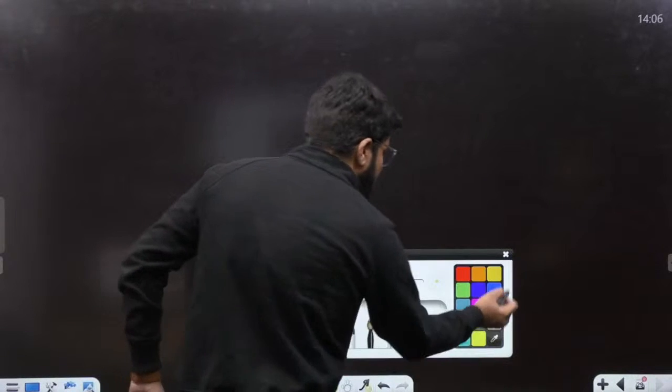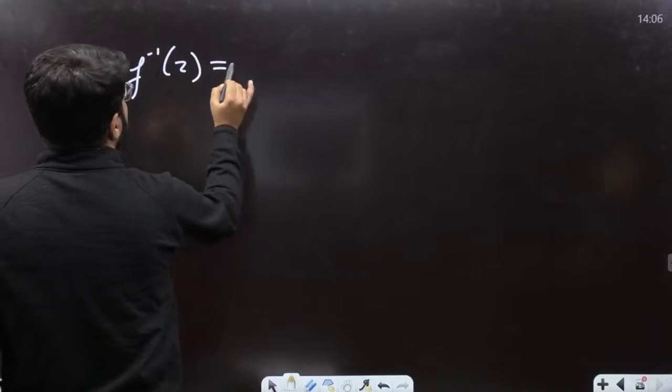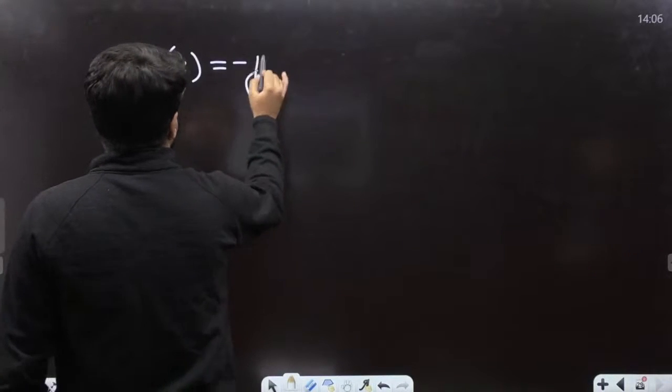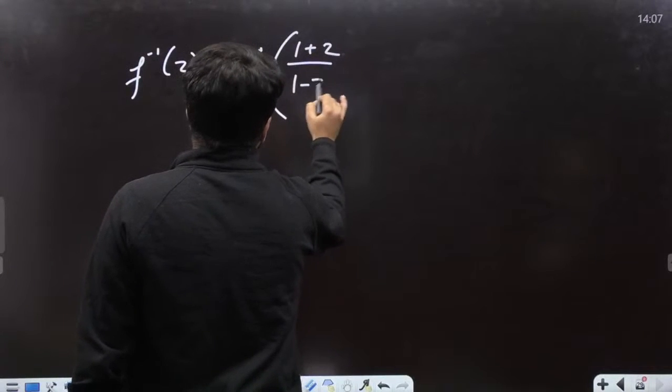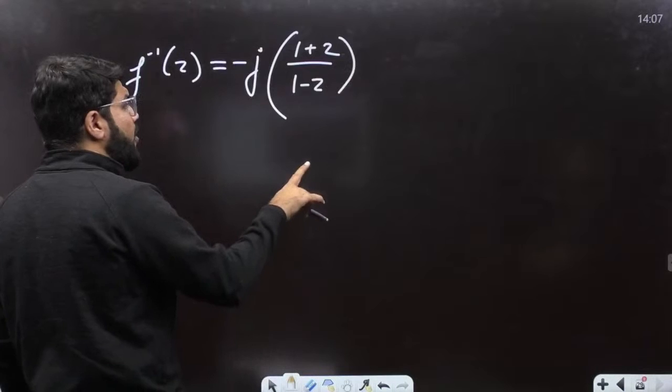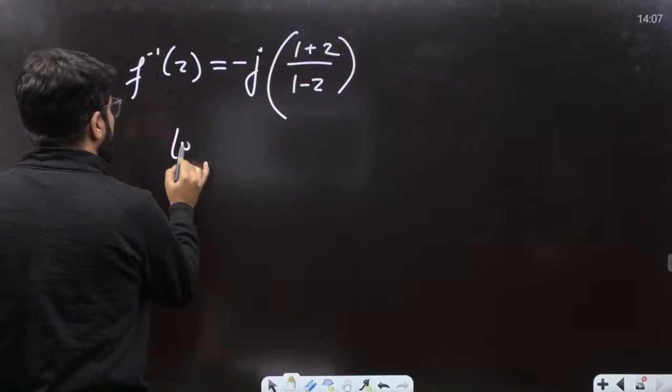Simple question. If I want to discuss the inverse of this function, first of all, what is the f inverse of z? The inverse of 1 by j will become minus j, and then I have 1 plus z divided by 1 minus z. But I want the mapping of what points? It maps the real axis to what points?